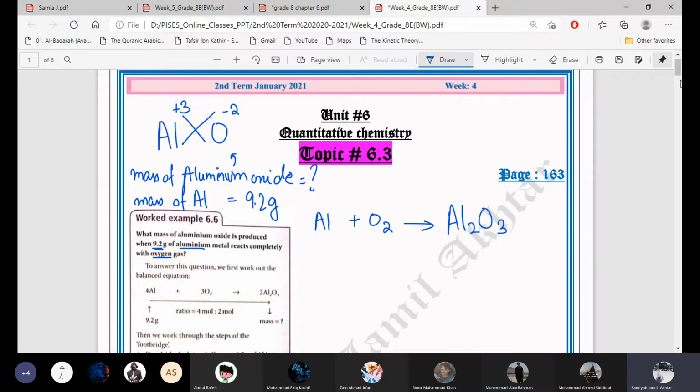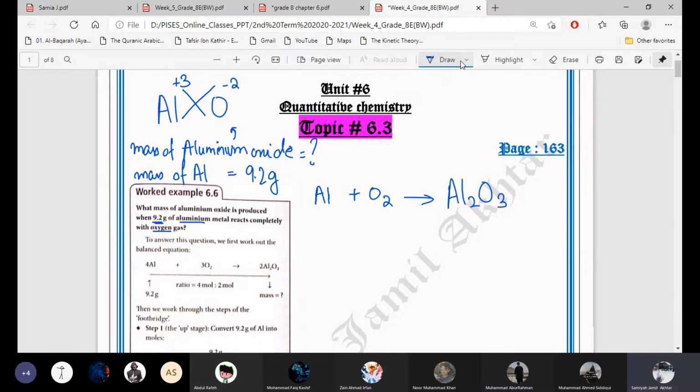Now we have to balance this equation also. Write the equation first and then always balance it, because balancing is really important. In the chapter of moles, if the equation is given to you, or if you have to make the equation, then balancing is compulsory. Now see, aluminium is 1 on the reactant side and oxygen is 2; aluminium is 2 on the product side, oxygen 3. So how can we make this oxygen equal on both sides?